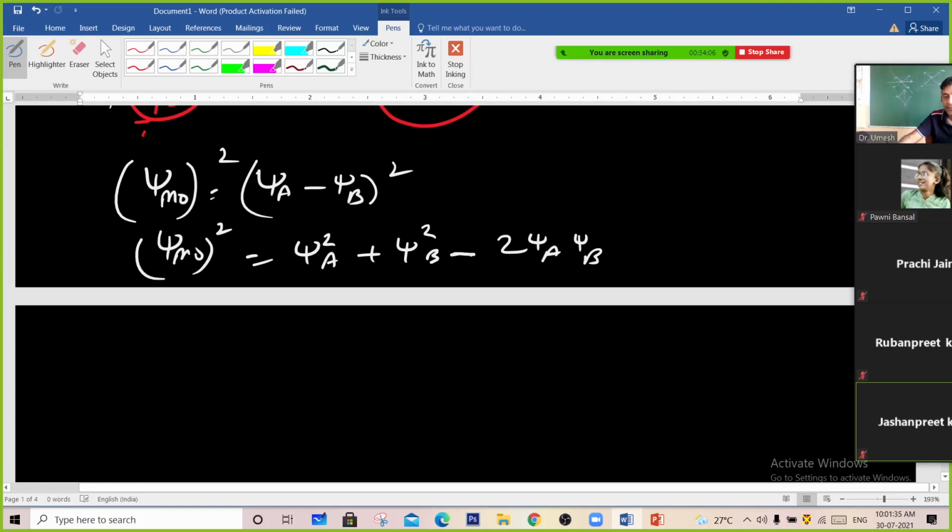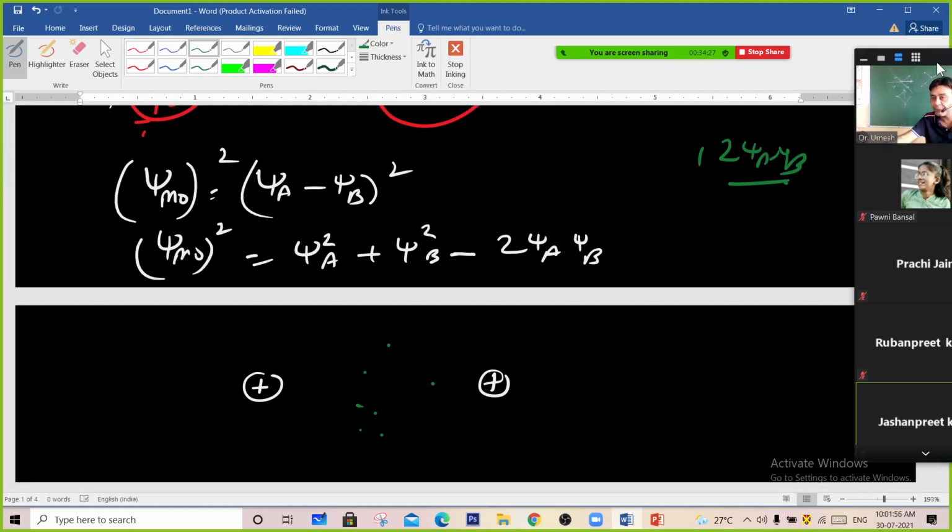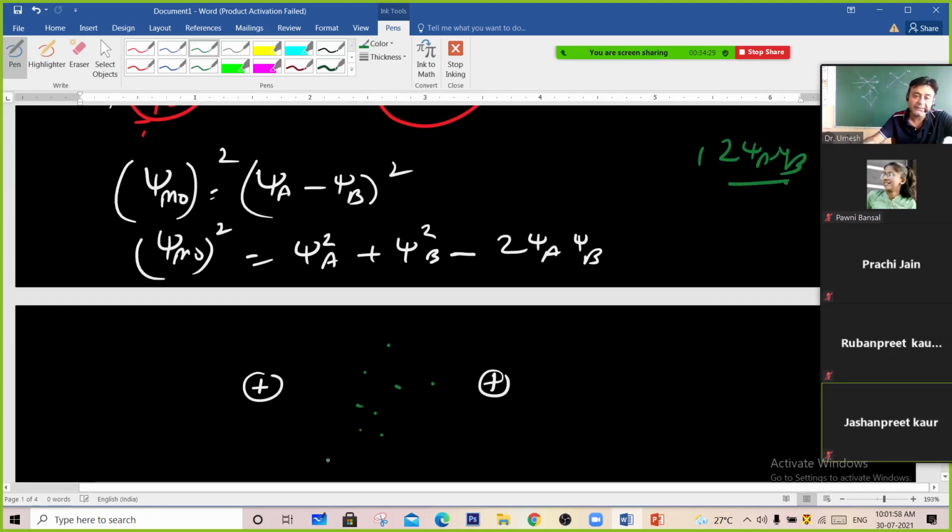This minus sign indicates that the electron cloud is less in between the two nuclei. How much less? 4 psi A psi B. In the bonding we have a plus 2 psi A psi B, and here we have minus 2 psi A psi B. It means the electron cloud is less by 4 psi A psi B. So electron density is less over here, and due to this less electron density, the two nuclei are repelling each other.